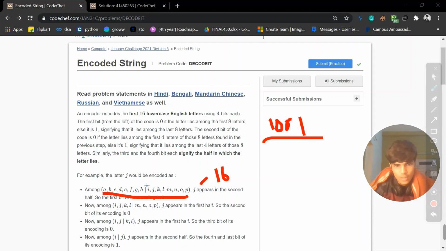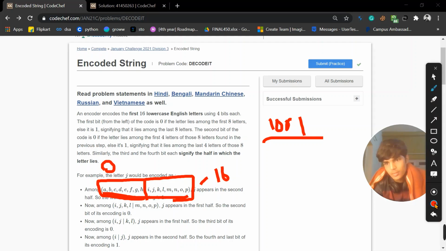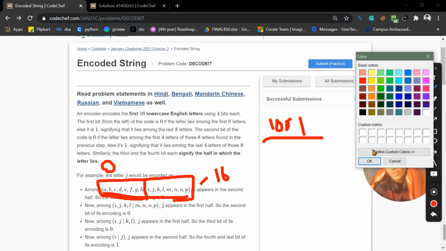The way of decoding is, they take the whole list and break it into two parts. If it comes 0, they take the first part. If it comes 1, they take the second part. So this is the way they had decoded.